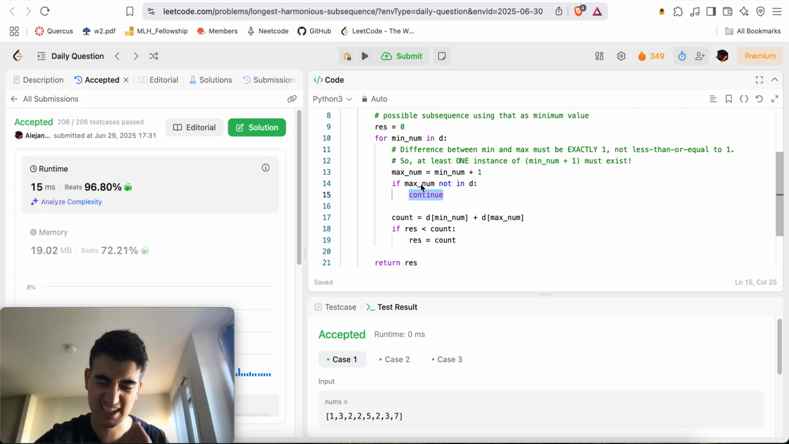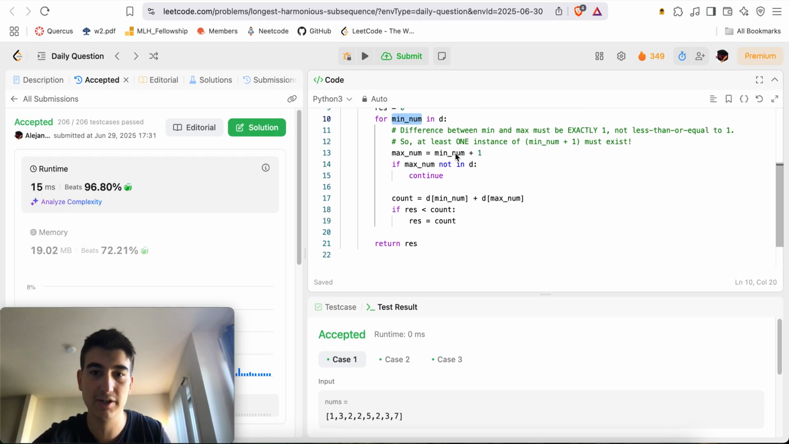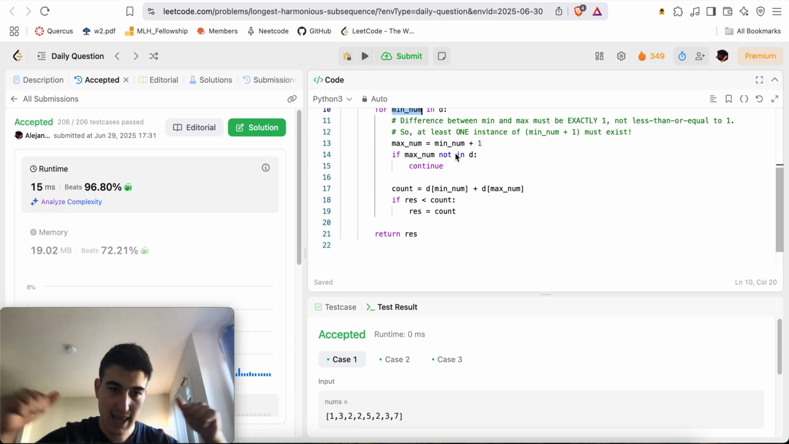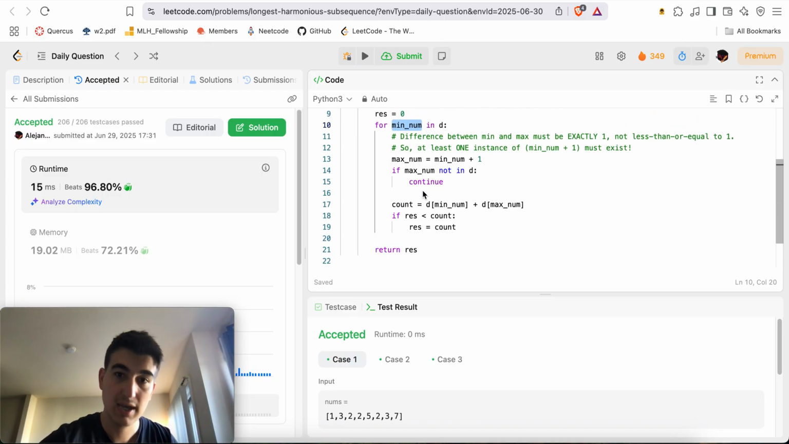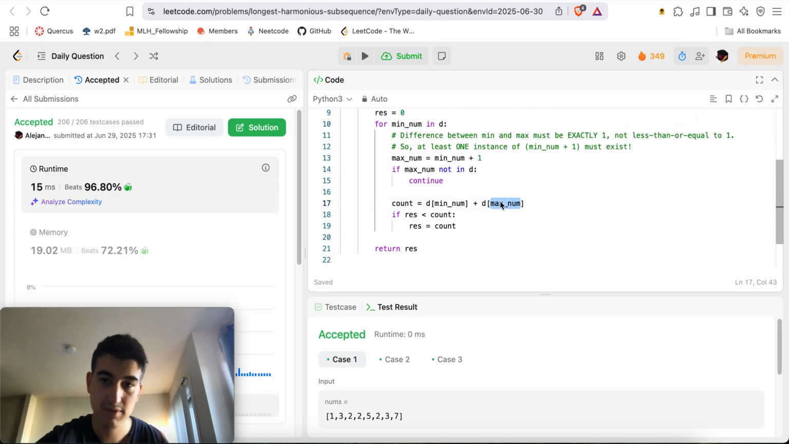Otherwise, as long as we have at least one instance of max num, and obviously we have one instance of min num, otherwise it won't be in our dictionary D, that means, okay, let's form the longest subsequence where our minimum number is min num and our maximum number is obviously max num.